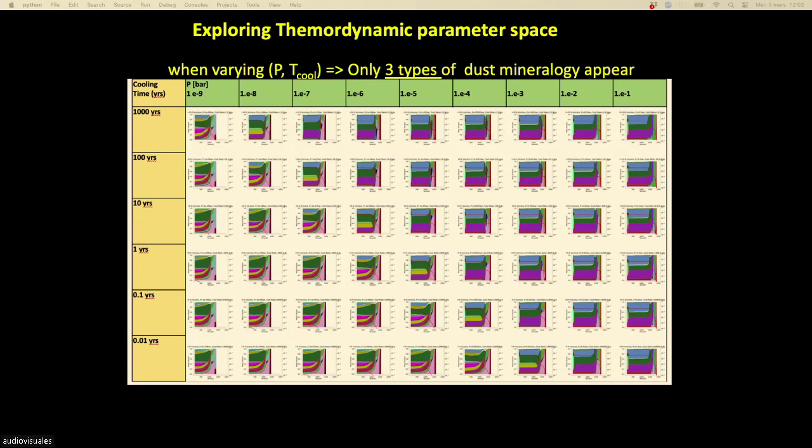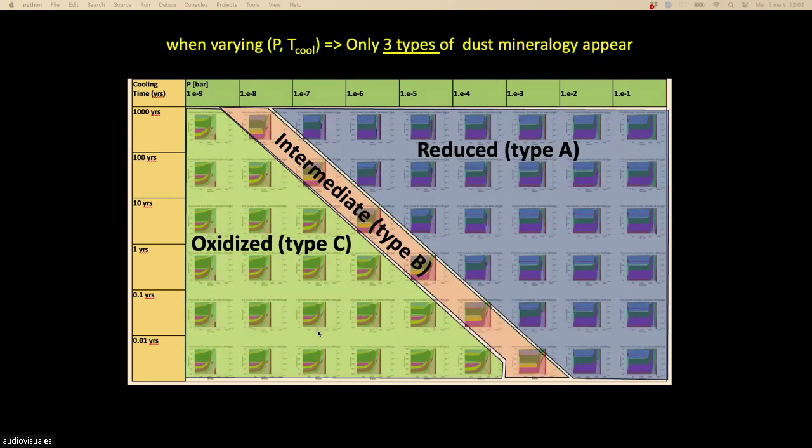What we discover is that even if you change the pressure and condensation time, you do not have a continuity of different mineralogies. Only two big mineralogies appear. If you look into the details, on the upper right you always have a very reduced mineralogy. On the lower left, you have a very oxidized mineralogy, and on the diagonal a kind of intermediate mineralogy. So only 3 mineralogies appear. Now it starts to be very tempting. I do not say it's true, but it is tempting to ask whether there is a link between the 3 different types of chondrites and those 3 mineralogies we found by numerical simulation.